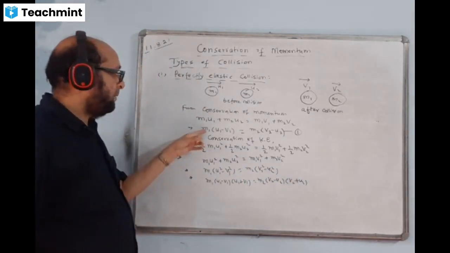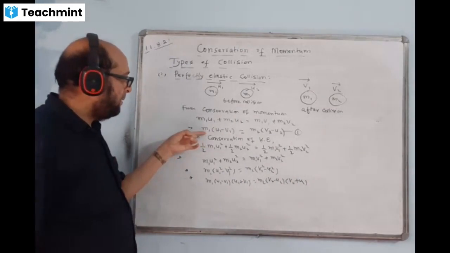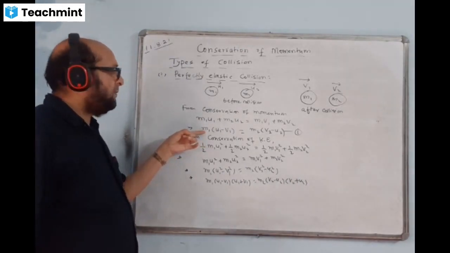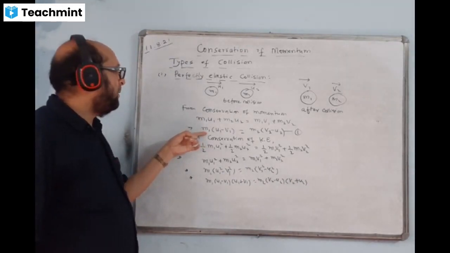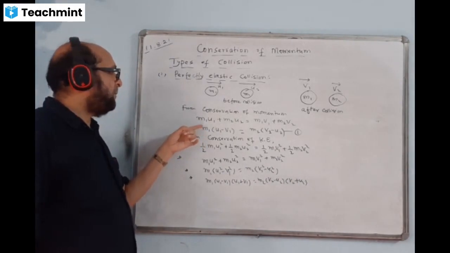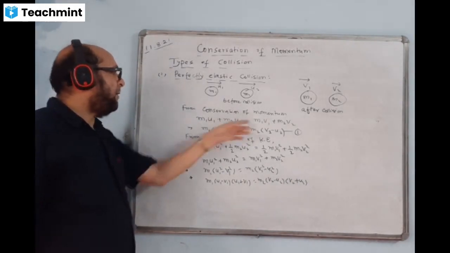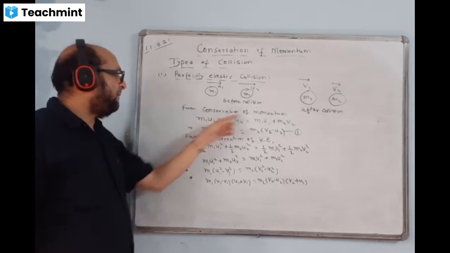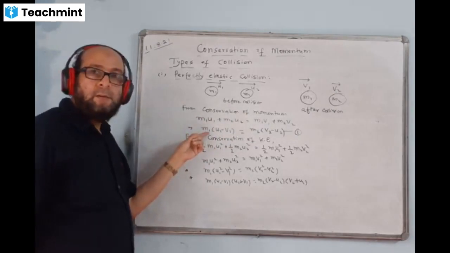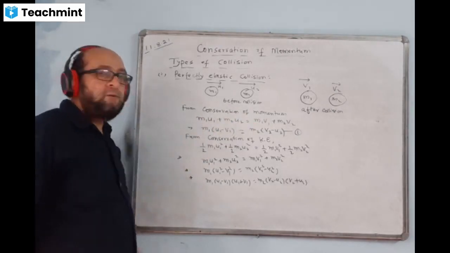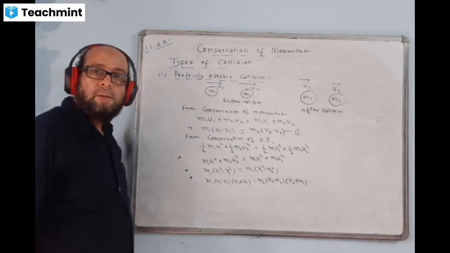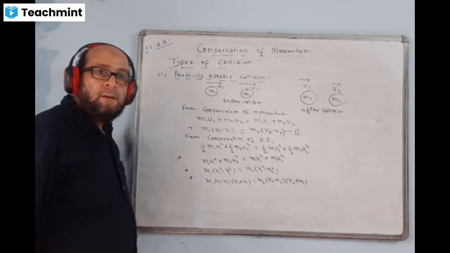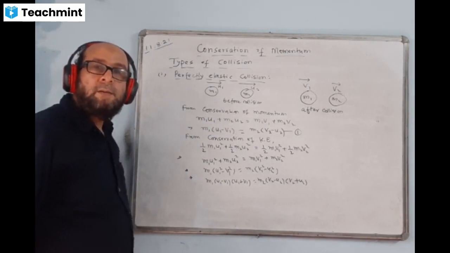Sir, when you took m1 common, this will be correct. Why u1 plus u2? m1 is out here, m1 is here. These two are m1, m1 has been taken common. One is here, one is on the other side. So we are looking at m1. Okay, understood, sir.